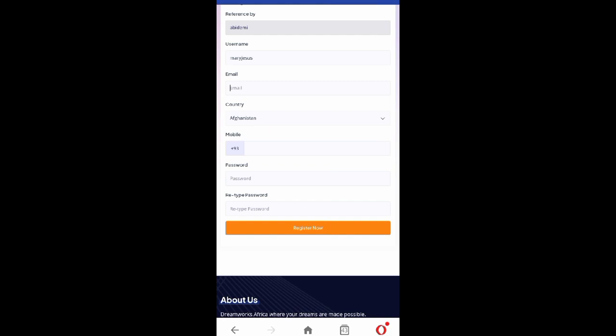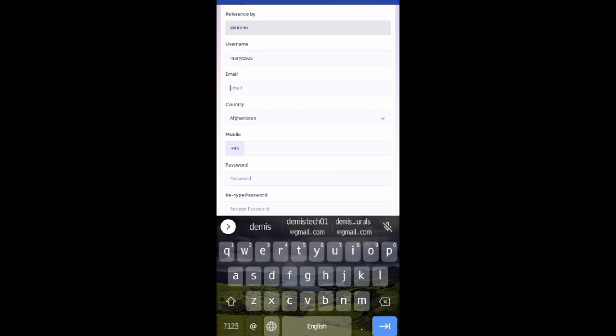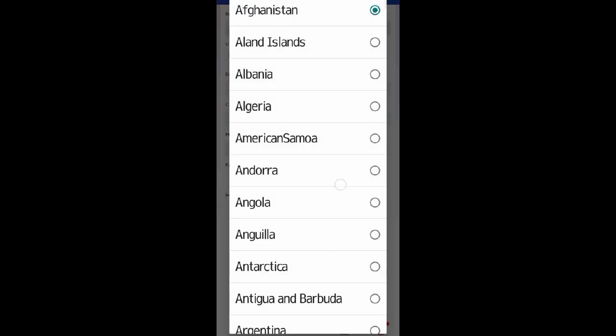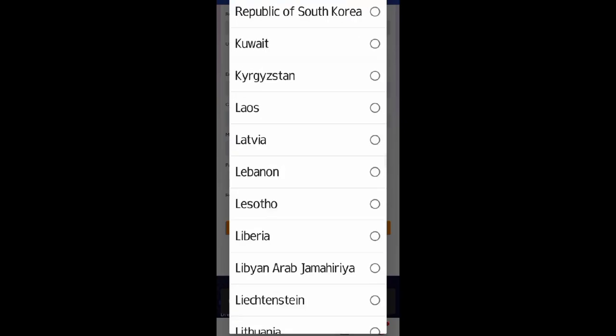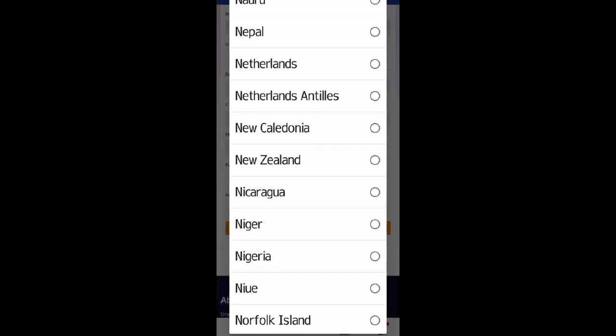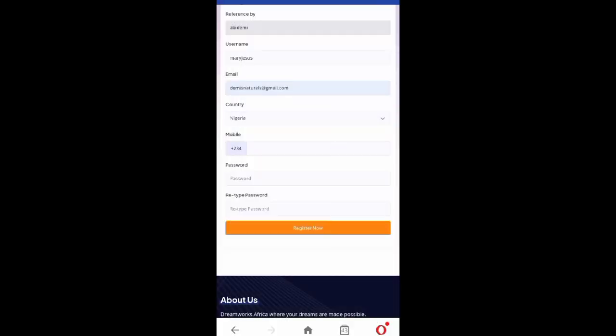Then I will put one of my emails. Then you change your country. If you're anywhere in the world, just choose your country here. I'm in Nigeria, then I will put my phone number.